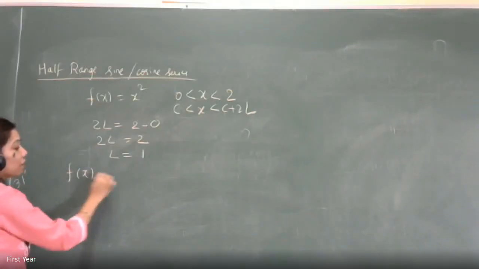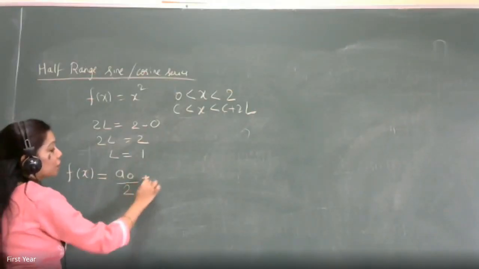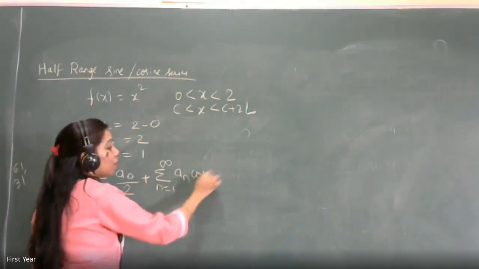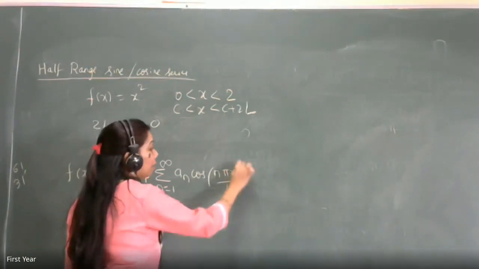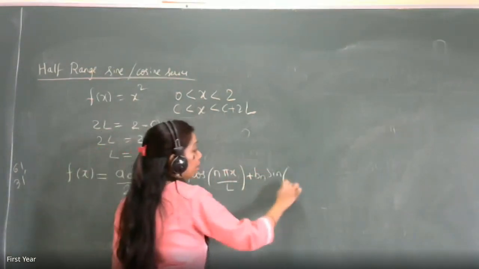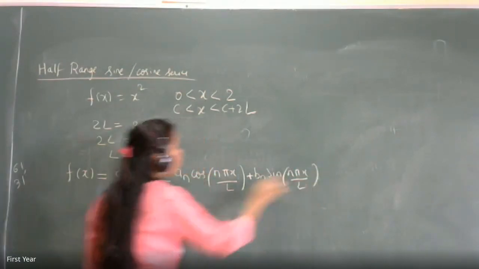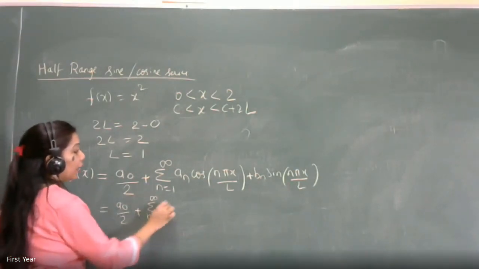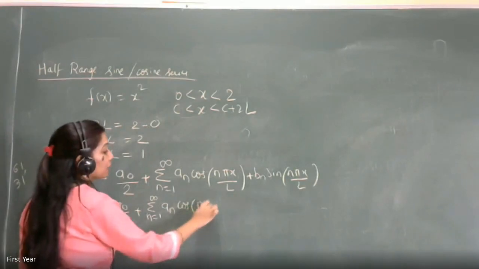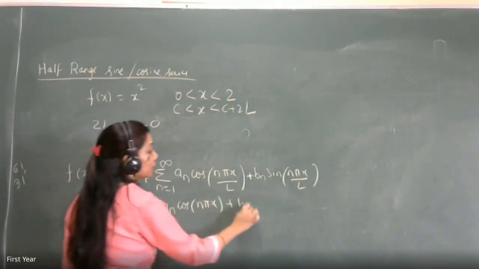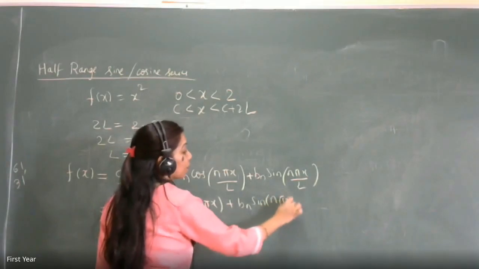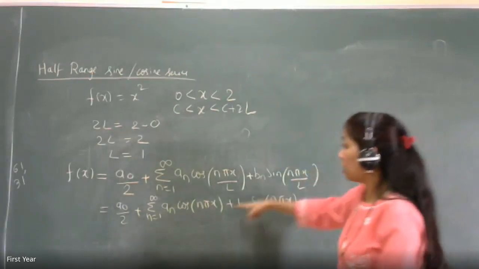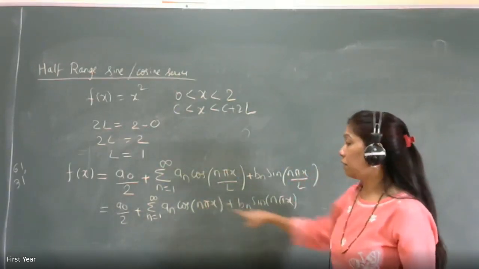Therefore, your f of x will have the full range Fourier series expansion as a0 by 2 plus summation n from 1 to infinity an cos of n pi x by l plus bn sin of n pi x by l. What is l? L is 1. Therefore, a0 by 2 plus summation n from 1 to infinity an cos of n pi x, because l is 1, plus bn sin of n pi x. This is the most important thing to write properly, because then your formulas will be defined depending on what an is multiplied with and what bn is multiplied with.